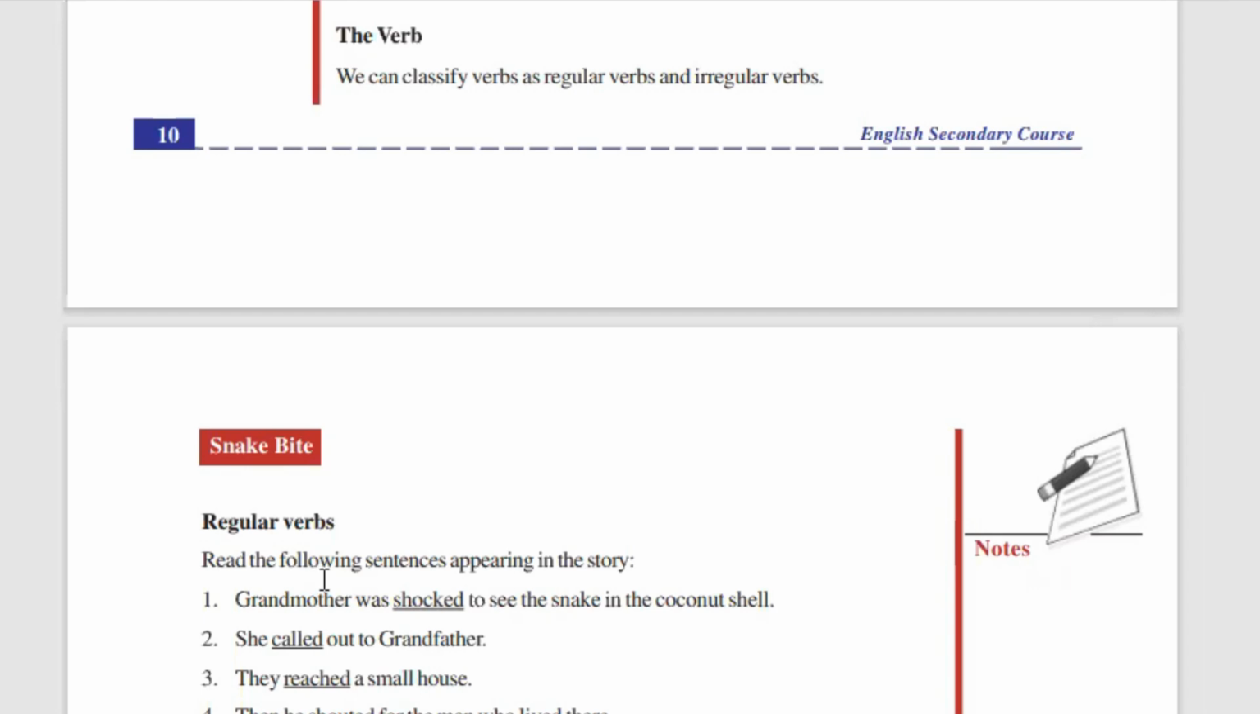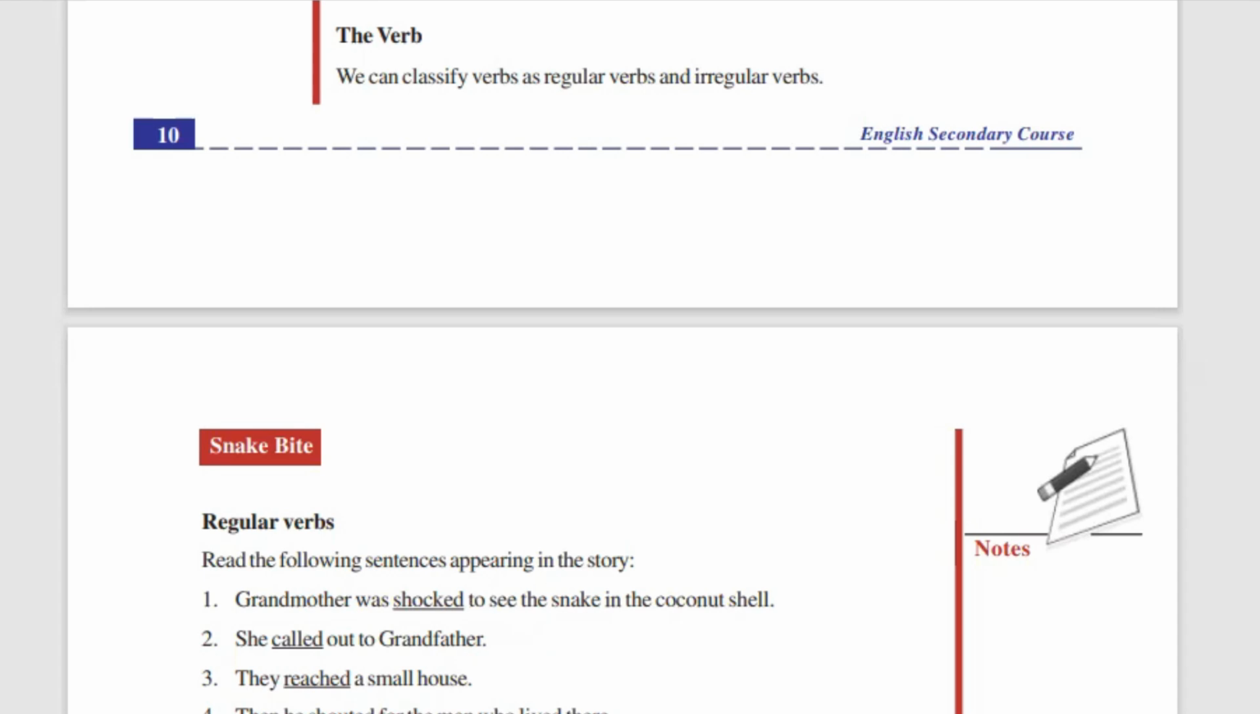What is a verb? A verb is a word used to describe an action or a state or occurrence. So a verb can be given an easy definition: a word that shows an action. So a verb is something that shows an action.